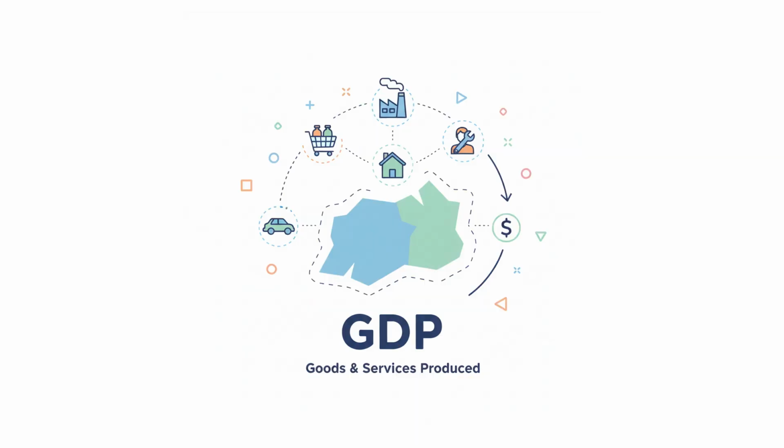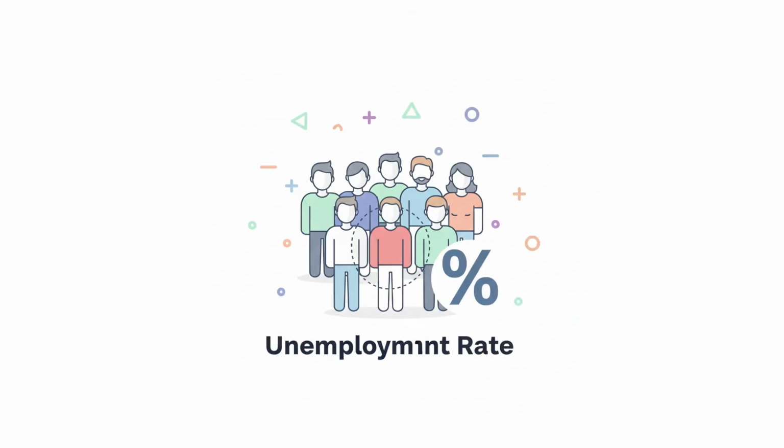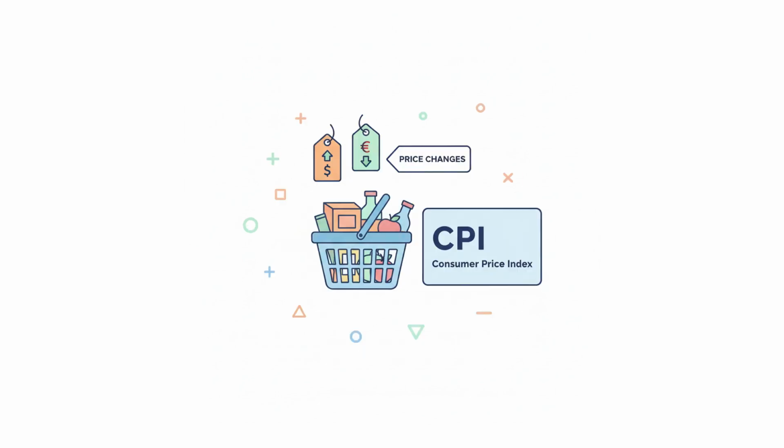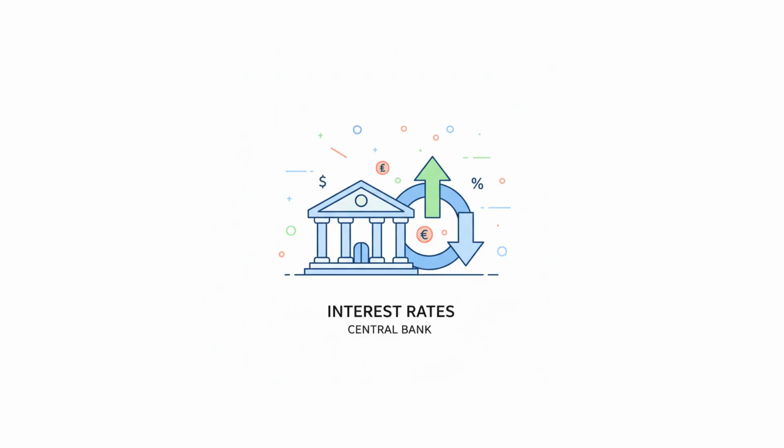Common economic indicators. These indicators show the overall health of an economy and can affect asset prices. Gross domestic product, GDP, measures the total value of goods and services produced in a country. Unemployment rate, the percentage of the workforce that is jobless but actively looking for work. Consumer Price Index, CPI, measures changes in the prices of consumer goods, indicating inflation trends. Interest rates, set by central banks, influence borrowing costs and stock market movements.